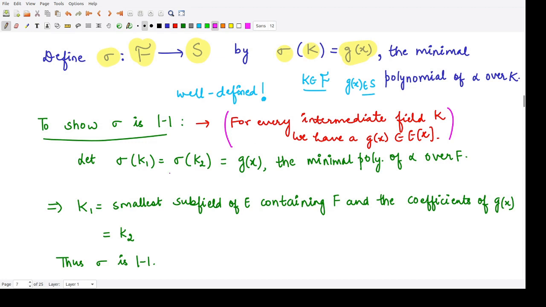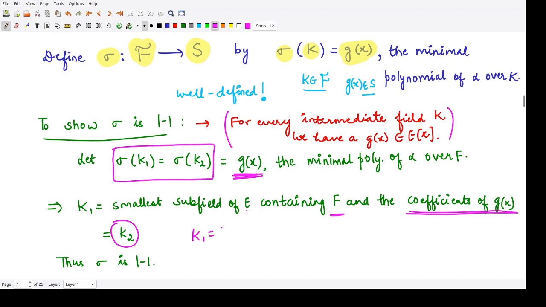Now to show this mapping is 1-1, we will assume that sigma of k1 is equal to sigma of k2. And what is sigma of k1? This is equal to the minimal polynomial of alpha over F, and sigma of k2 is again equal to g of x. So from here we would say k1 is the smallest subfield of E containing F and the coefficients of this minimal polynomial g of x. So that means this is also equivalent to k2, because this is equal to g of x. So from here, sigma of k1 equal to sigma of k2 would imply that k1 is equal to k2. Hence the mapping is 1-1.